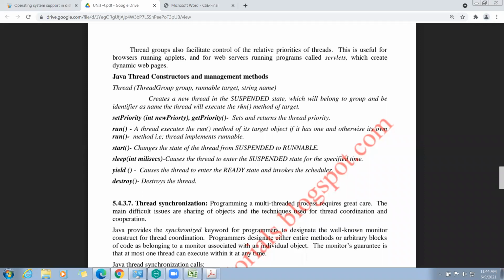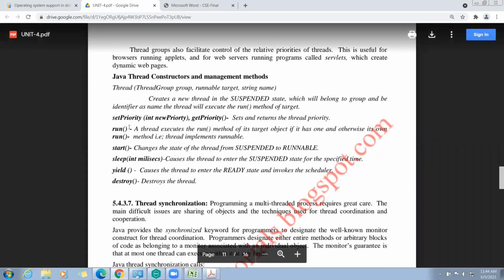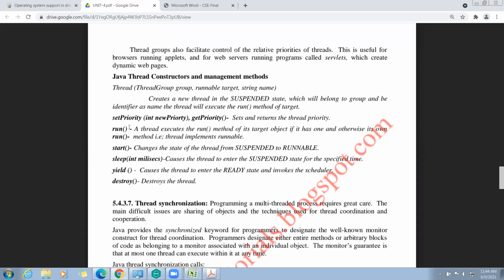Before execution of the thread, we need to set the priorities. This is setPriority and getPriority, which set and return the thread priorities. Next, run. This executes the method, and it also makes the thread runnable. Simply put, it will execute the method.